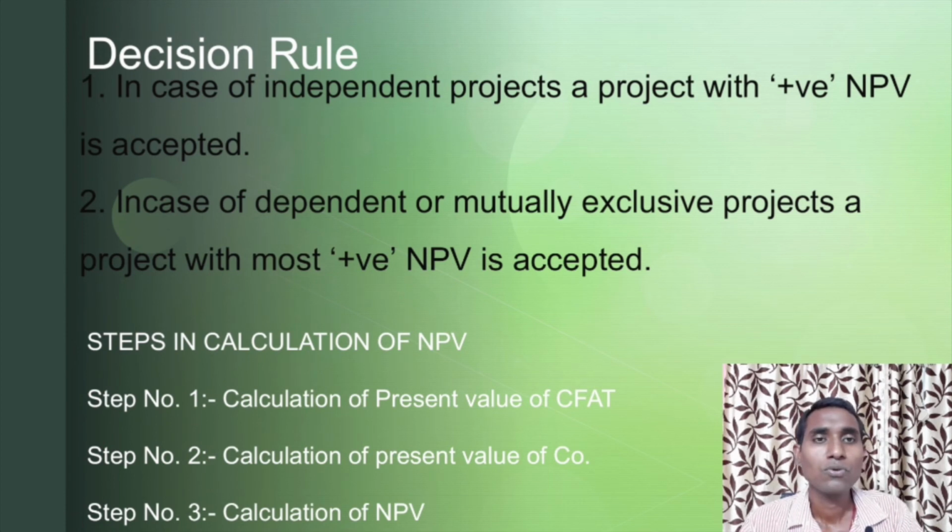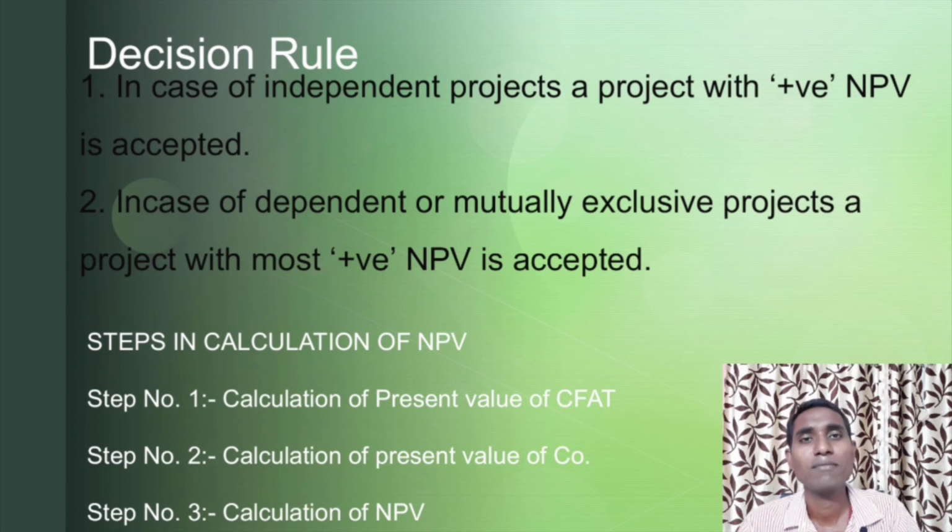Step number 2, you need to calculate the present value of CO. So, in the first instance, you are calculating the present value of CFAT, and in the second instance, the present value of cash outflow. Then if you deduct these two, that is step number 3, the calculation of NPV. It is a simple concept, but you need to understand it because it is most important from the examination point of view. So, that's all for today.